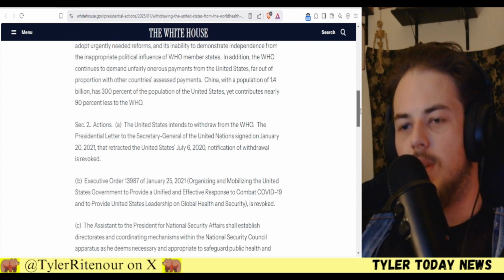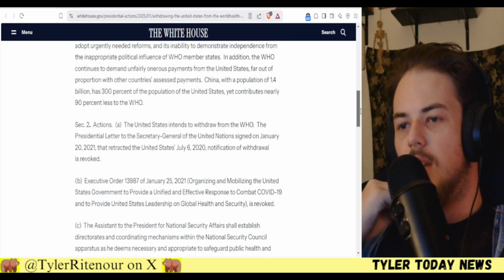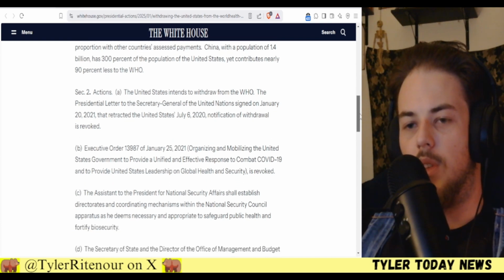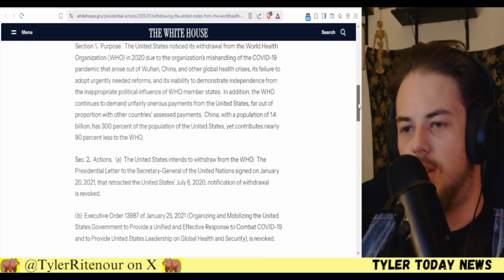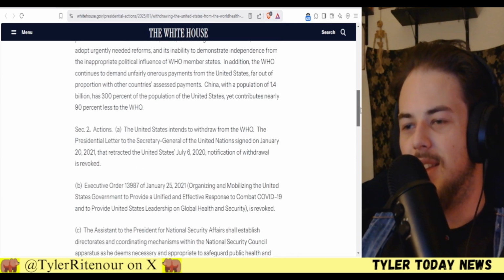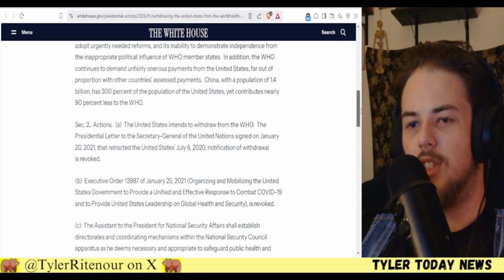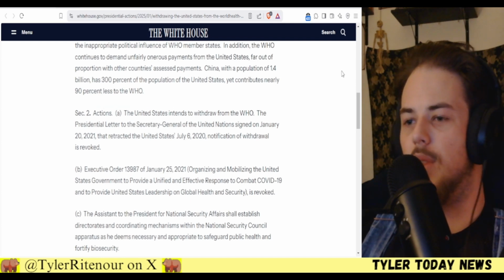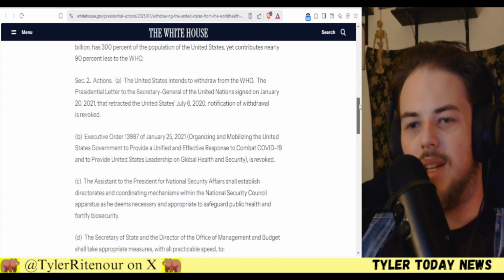It's saying it has 3 times the population of the United States, yet contributes nearly 90% less than we do to the World Health Organization. Oh, that's pretty ridiculous. So they have like 15% of the world's population, but we pay 90% more than them. That doesn't really make sense.